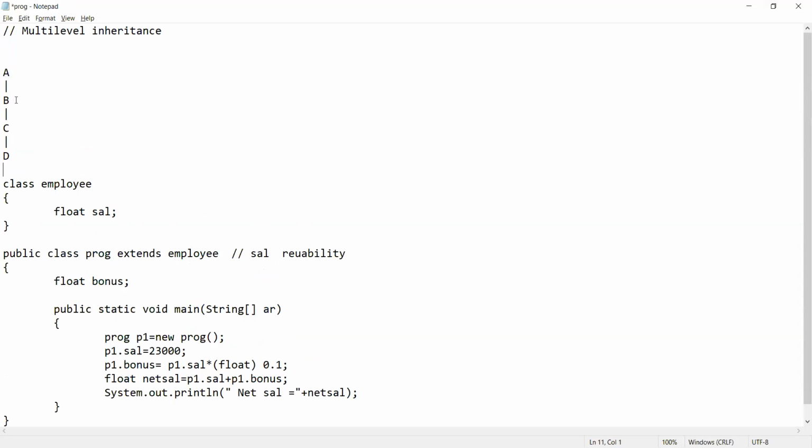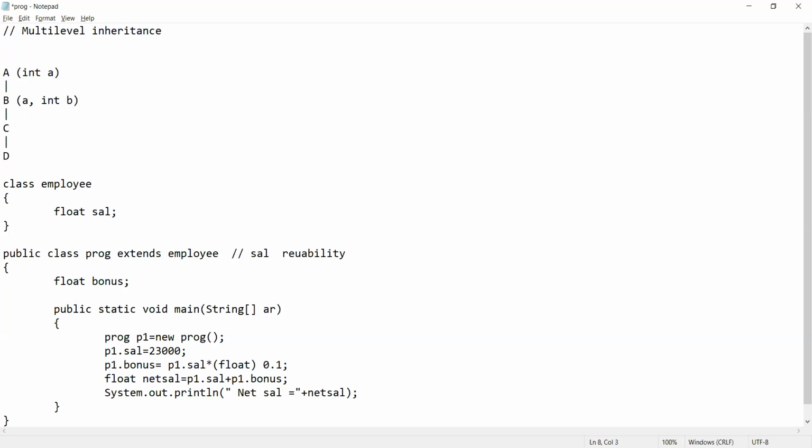So if I see B, suppose A is having a property integer a, so B will have a automatically, and suppose it is having a property b also. So in short, B will have 2 properties. One is a unique property, that is small b of itself, and small a is coming from the parent.